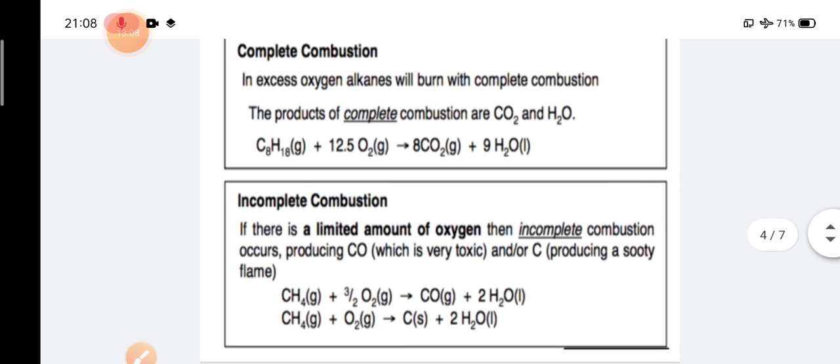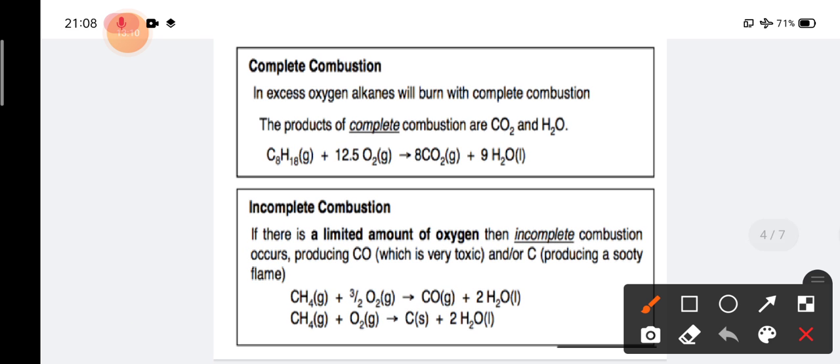The second reaction, a very important one here, is complete and incomplete combustion. When an alkane is reacted with oxygen or burned in presence of oxygen, it will undergo combustion. If the amount of oxygen is higher, it will do a complete combustion. If the amount of oxygen is lower, in a limited supply of oxygen, it will do an incomplete combustion.